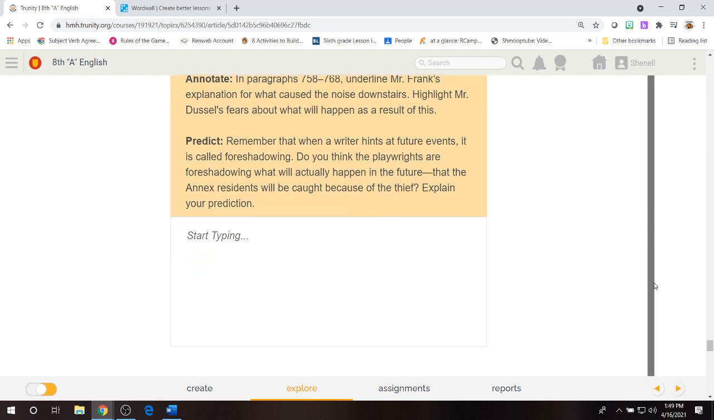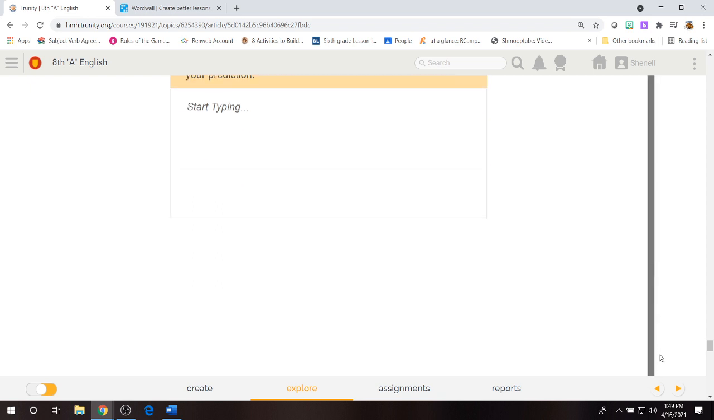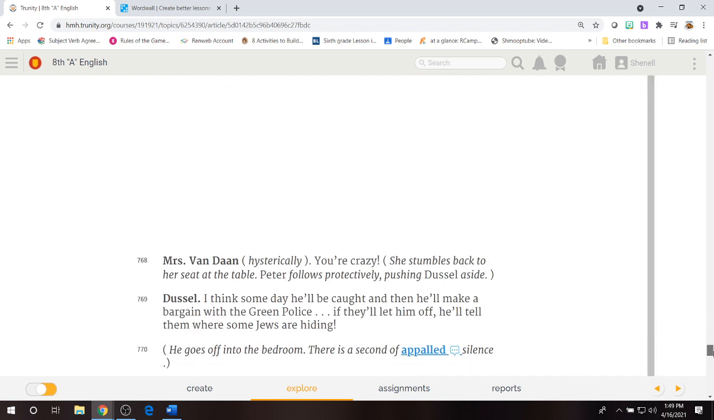Remember that when a writer hints at future events, it's called foreshadowing. Do you think the playwrights are foreshadowing what will actually happen in the future, that the annex residents will be caught because of the thief? Explain your prediction. That's kind of a personal opinion, so there's no real wrong answer to that.